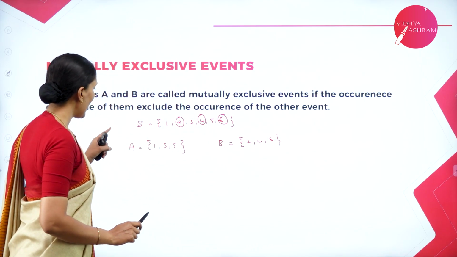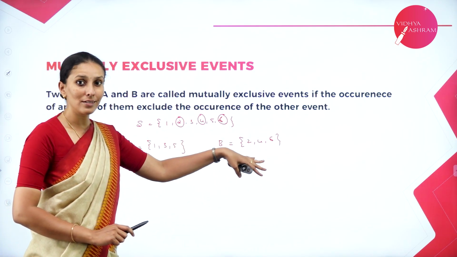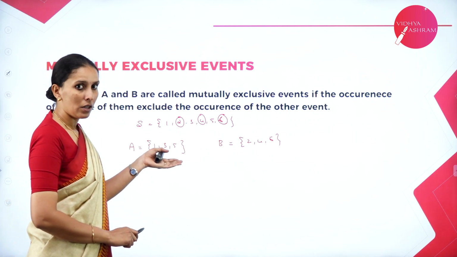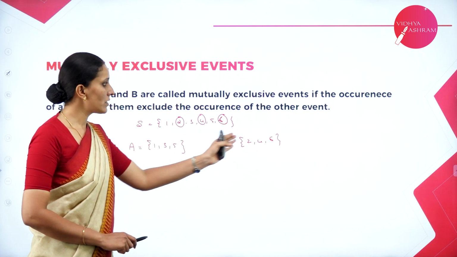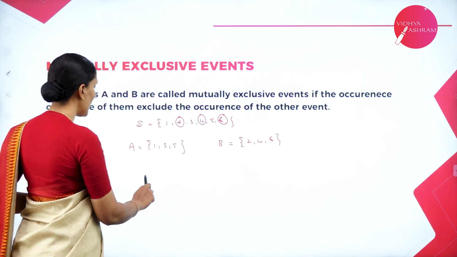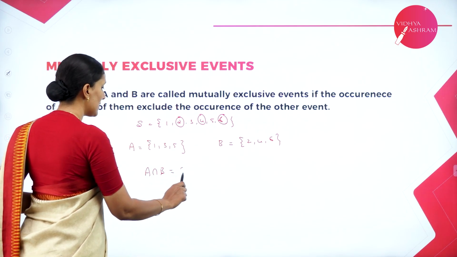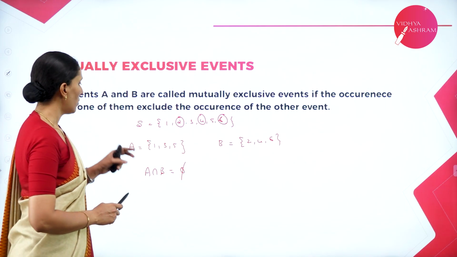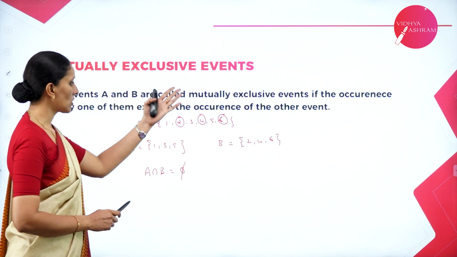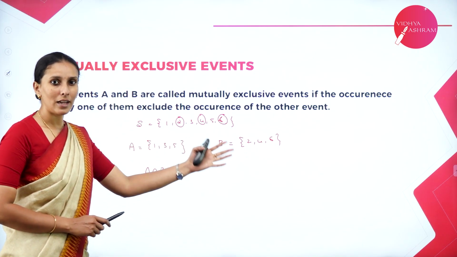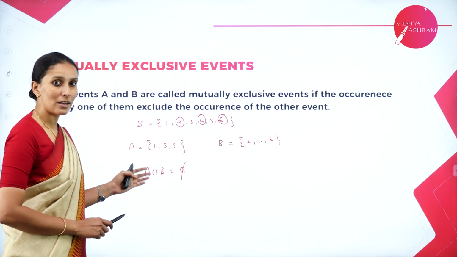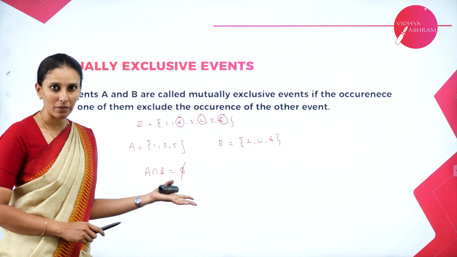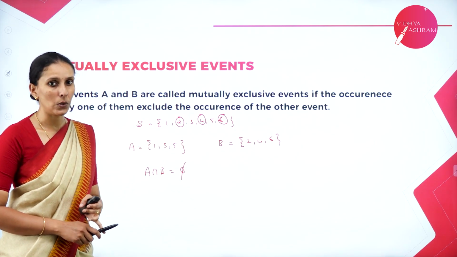So clearly the existence of one event does not disturb the occurrence of the other event, and it excludes the remaining elements here. You can clearly see here A intersection B is empty. Such events are called mutually exclusive events. So when we are talking about mutually exclusive events, there may exist certain events for the sample space, but their intersection will always be empty. That means there will be no common elements between any two events when we say they are mutually exclusive events.